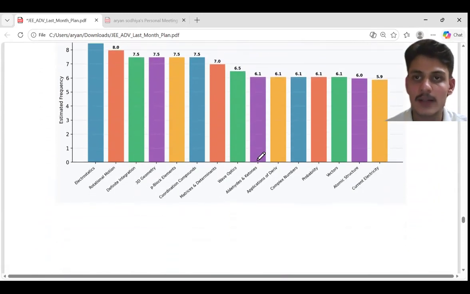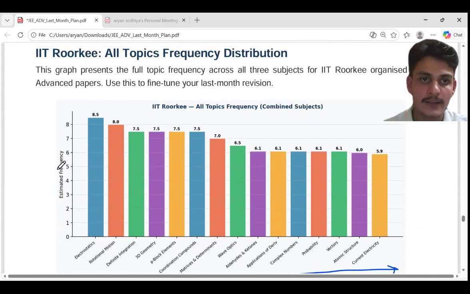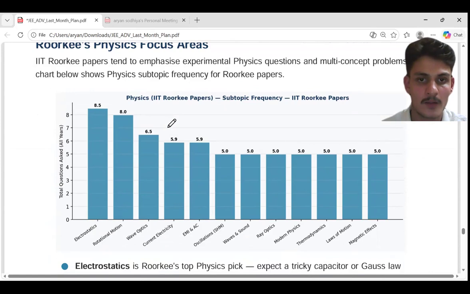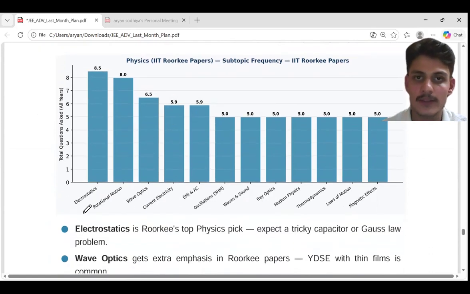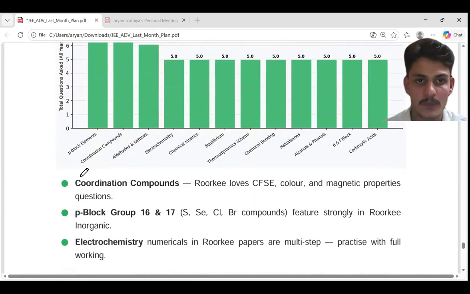And this is a subject-wise breakdown. Here on the x-axis there are topics, and on the y-axis there is the number of times that can be asked in a single paper. Single paper means paper 1 plus paper 2, like a single JEE Advanced attempt. This is for physics, and similarly this is for chemistry.